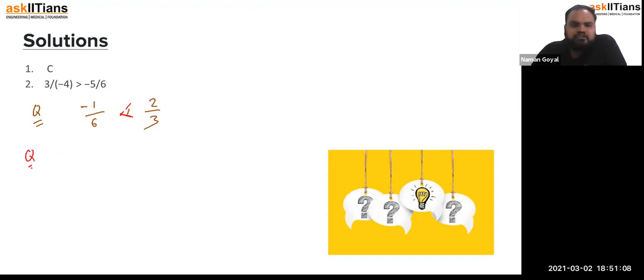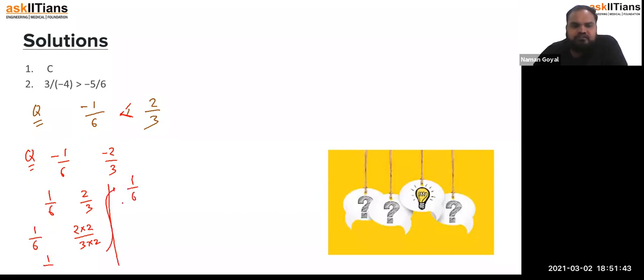Now if the question is like minus 1 upon 6 and minus 2 upon 3, you have to tell me which one is greater. So we compare 1 upon 6 and 2 by 3. How do we do that? We take the LCM, and the LCM of 6 and 3 is 6. So we make the denominator 6. To make it 6, we multiply by 2, right? So it becomes 1 upon 6. Okay, sorry. Yes, I can write it down here, right?